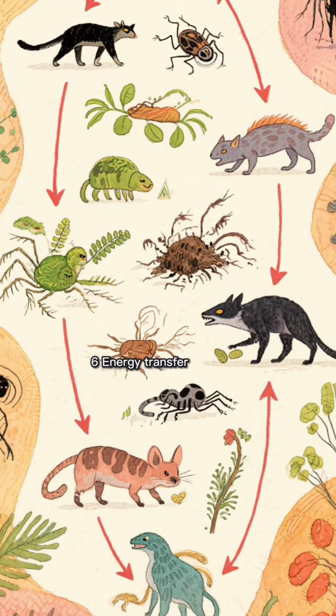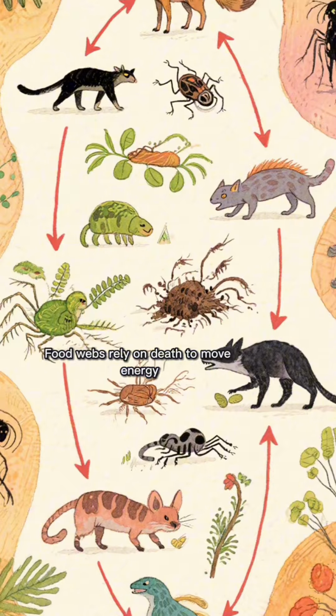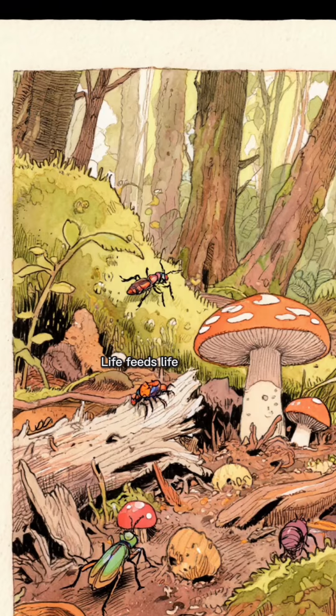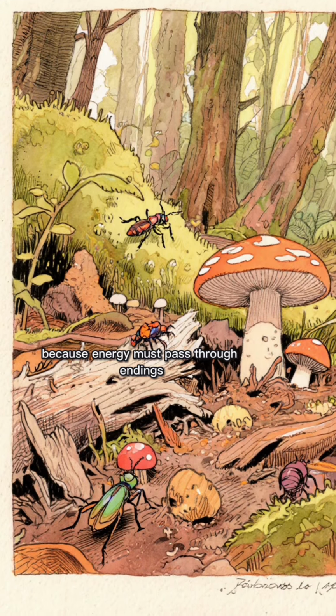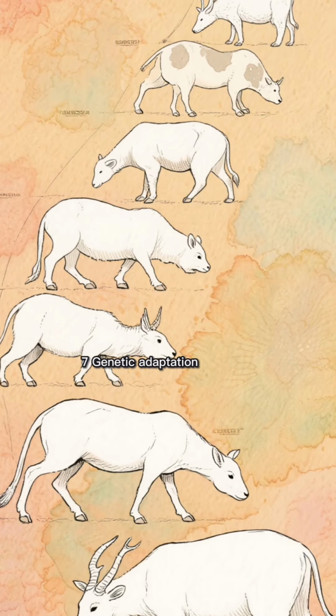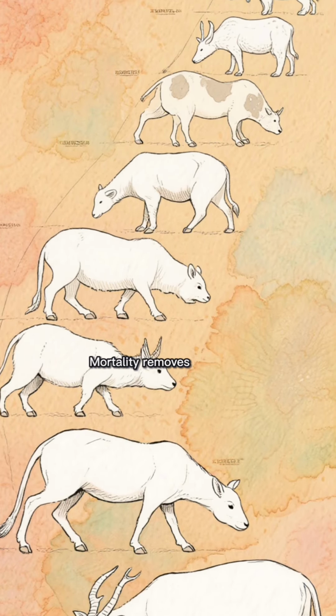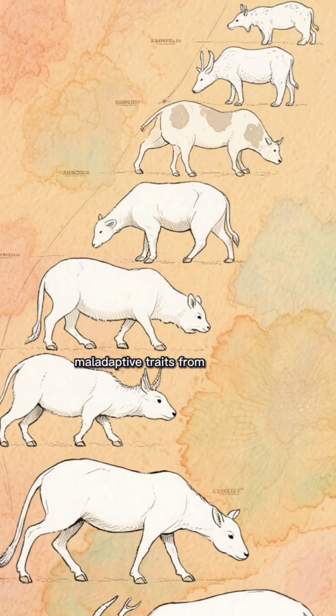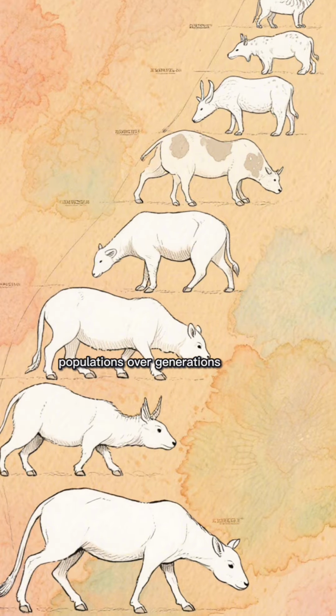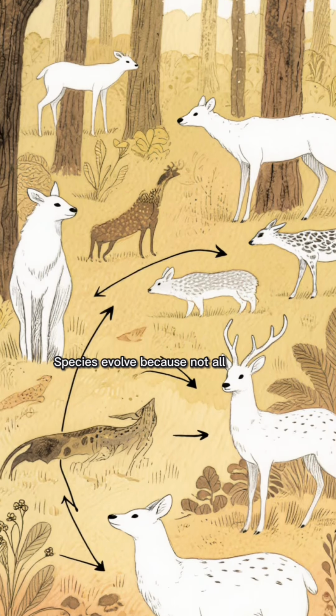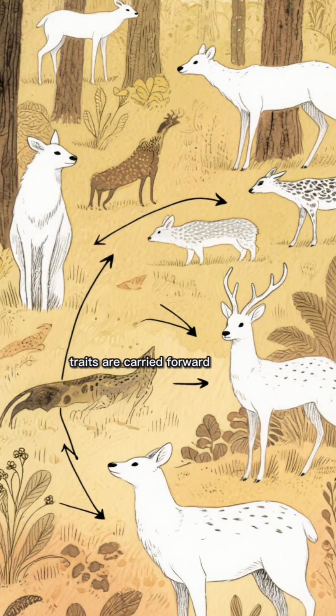6. Energy transfer. Food webs rely on death to move energy across trophic levels. Life feeds life because energy must pass through endings. 7. Genetic adaptation. Mortality removes maladaptive traits from populations over generations. Species evolve because not all traits are carried forward.